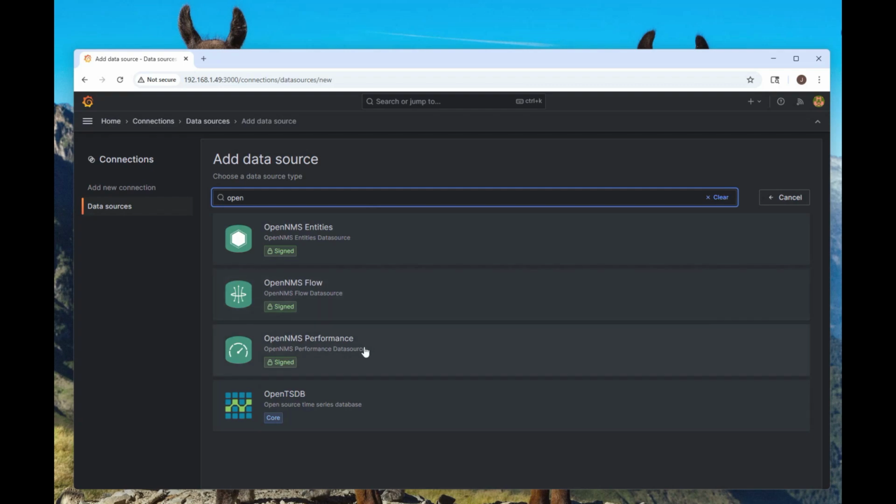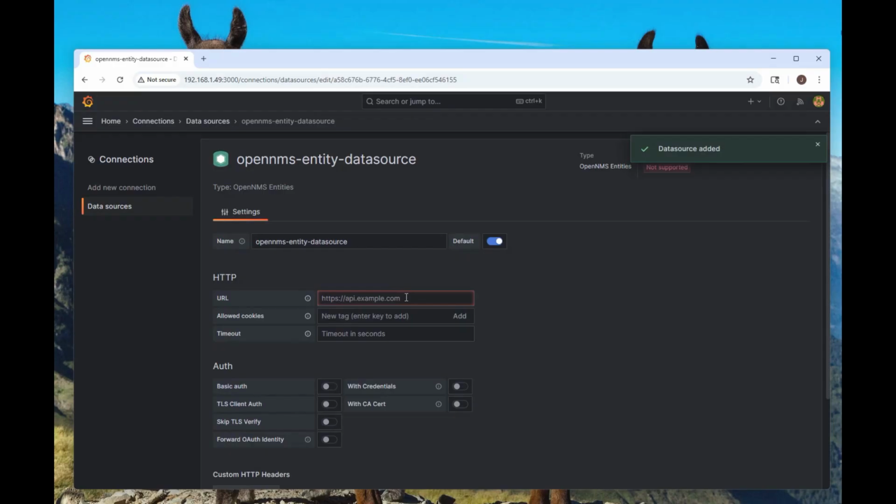There should be three options here. Let's go ahead and select this one first, and we're going to need the information for our OpenNMS server, and in this case it's 192.54.89.80 is the port, and I need to complete the URL like that.